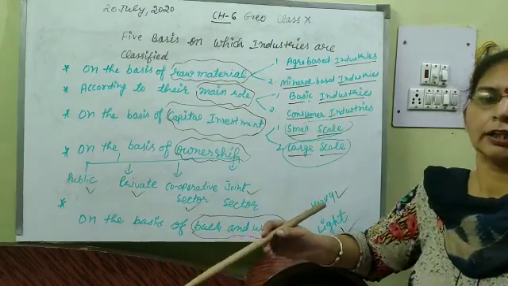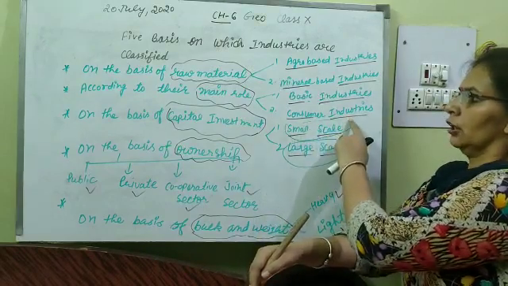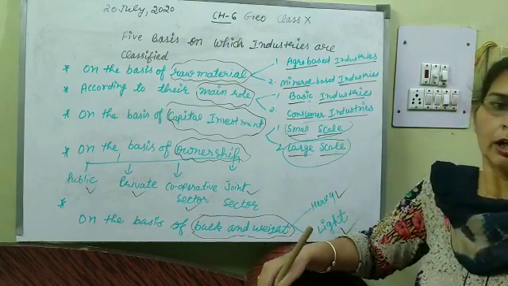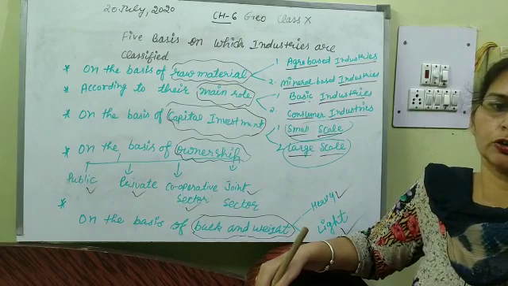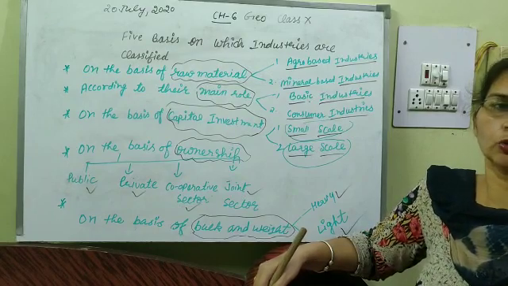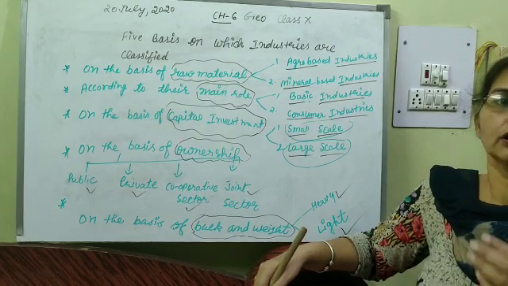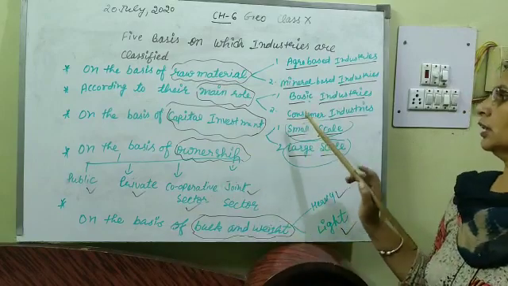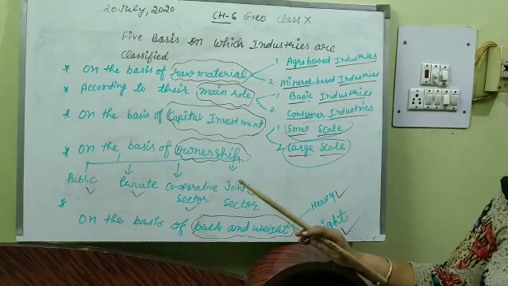After that, next is consumer industry. Consumer industry is that industry which produces goods for direct use by the consumers. Sugar, toothpaste, paper, sewing machine, fans. These are directly used by the consumer. So these industries are known as consumer industry. Is it clear to all of you?